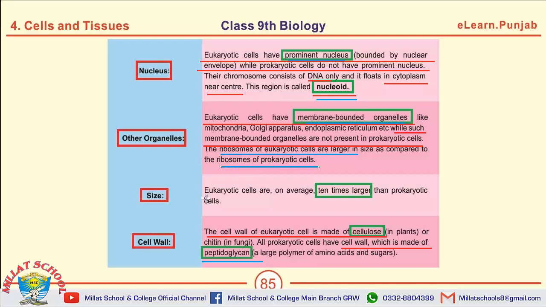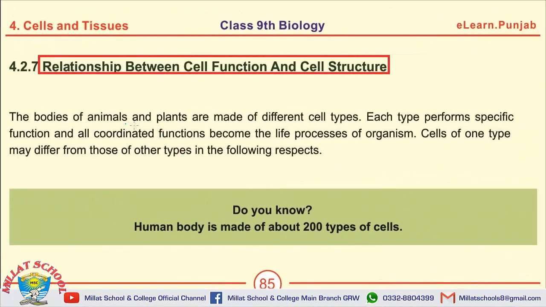There is a difference of size of eukaryotic cells and prokaryotic cells. Eukaryotic cells are 10 times larger than prokaryotic cells. Cell wall of eukaryotic cell has cellulose, while the cell wall of prokaryotic cells have peptidoglycan. Peptidoglycan is a polymer of amino acids and sugars. The next page,